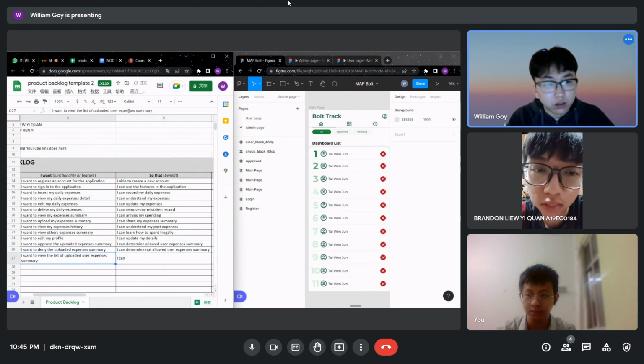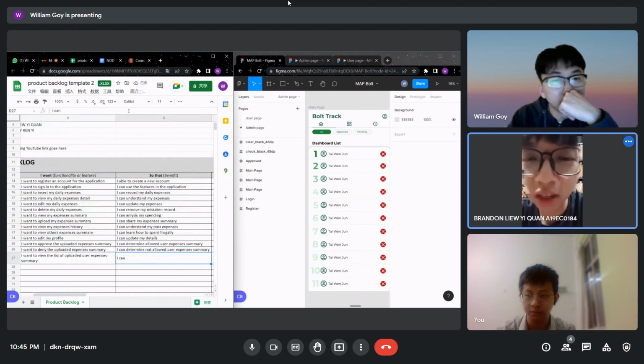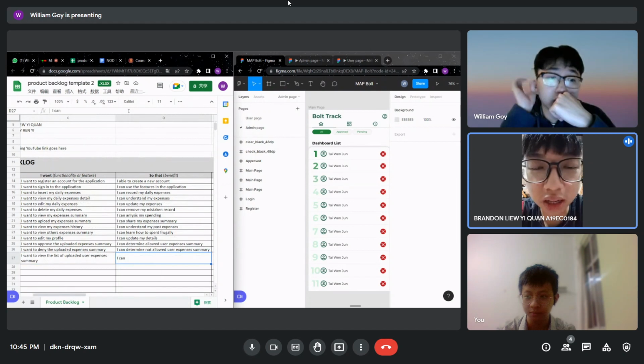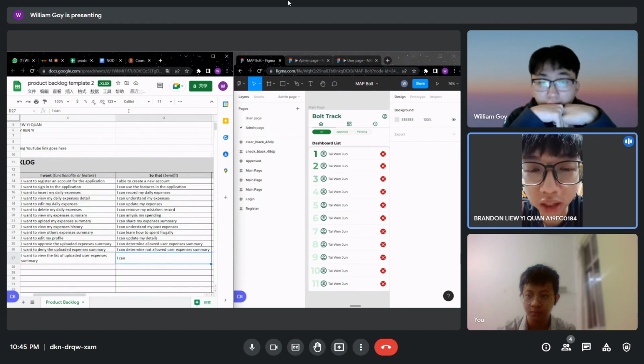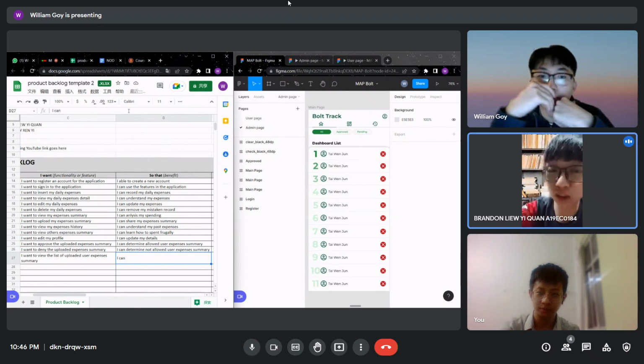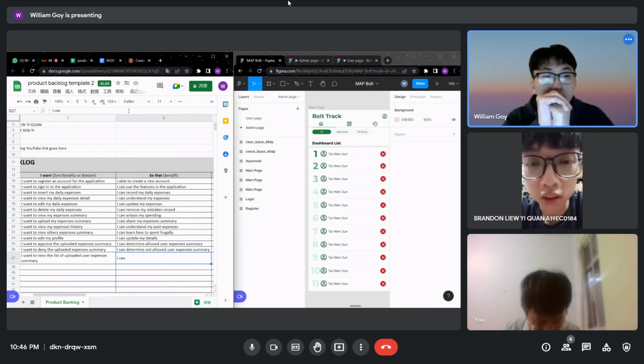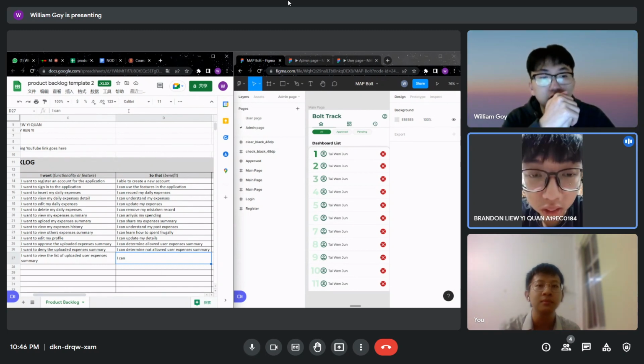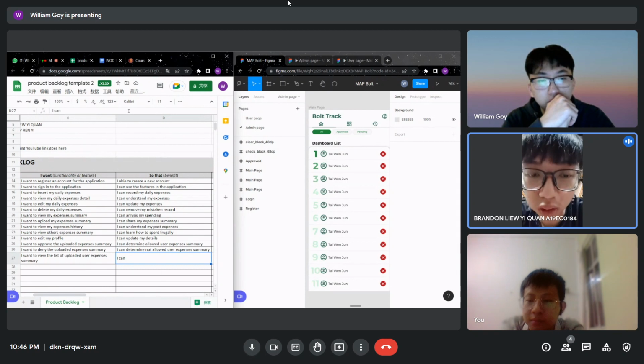Right. Then how about, actually, I think we can make it simpler. Like I can allow user expenses summary, and then I can deny user expenses summary. Is that the same? Oh, it's the same as approve and deny though. I think it's the same. No, we just keep it like that for now.